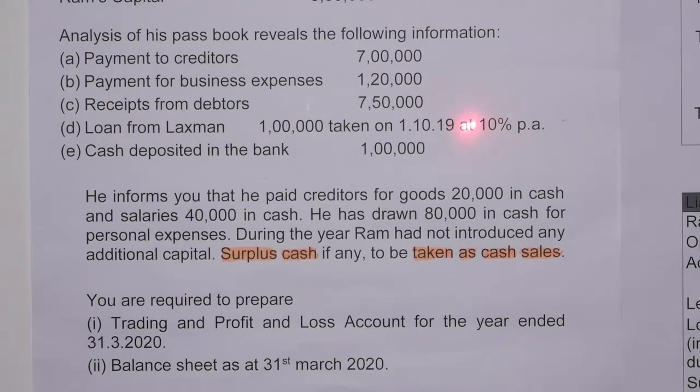debtors 7,50,000, loan from Lakshman 1 lakh rupees taken on 1st October 2019 at 10% per annum, cash deposited in the bank 1 lakh. He informs you that he paid creditors for goods 20,000 rupees in cash and salary 40,000 in cash. He has drawn 80,000 in cash for personal expenses. During the year, Ram had not introduced any additional capital. Surplus cash, if any, to be taken as cash sales. You are required to prepare trading and profit and loss account for the year ended 31st March 2020 and balance sheet as on 31st March 2020.